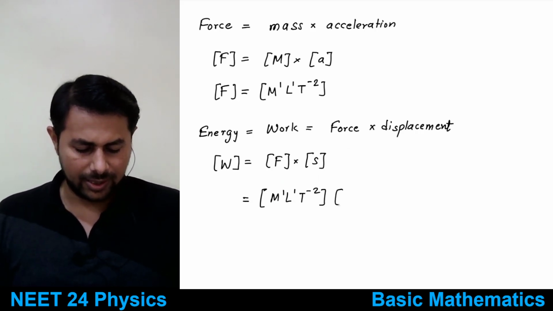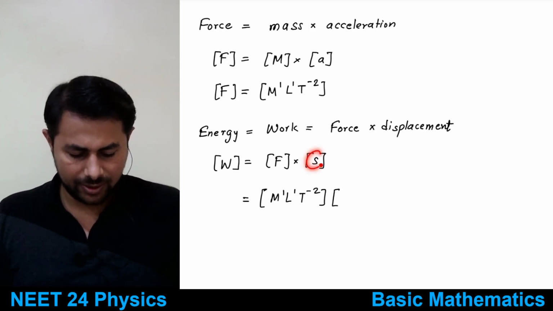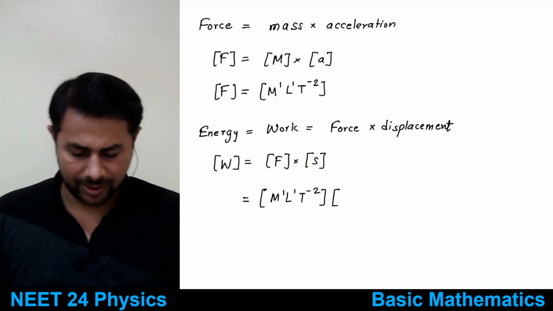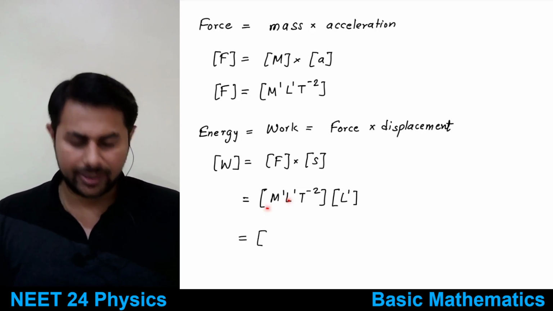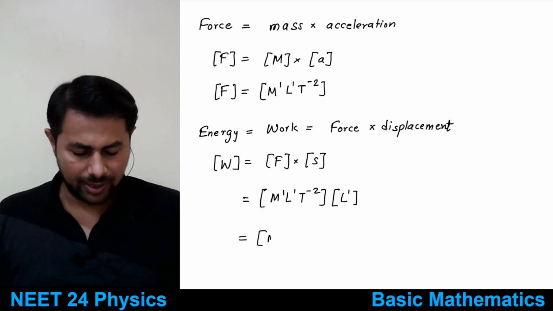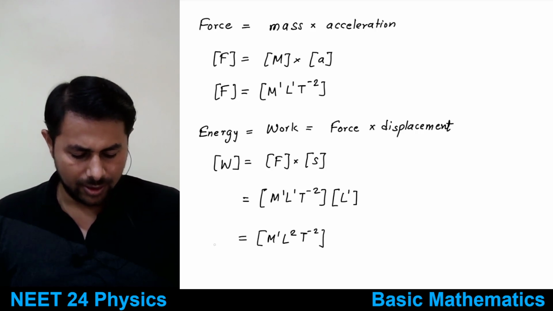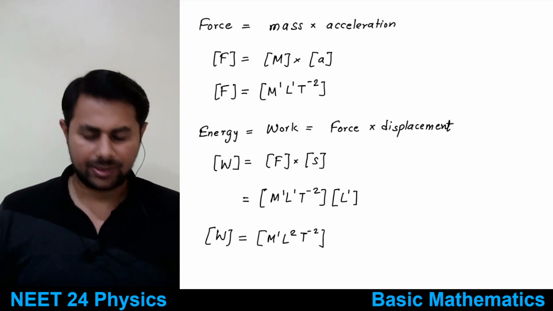Okay, and dimensions of displacement, this is not second, this is distance, displacement, that is L raised to 1. So therefore you have M raised to 1, L raised to 2, T raised to minus 2, M1 L2 T minus 2. So this is the way in which we can find out dimensions, right?